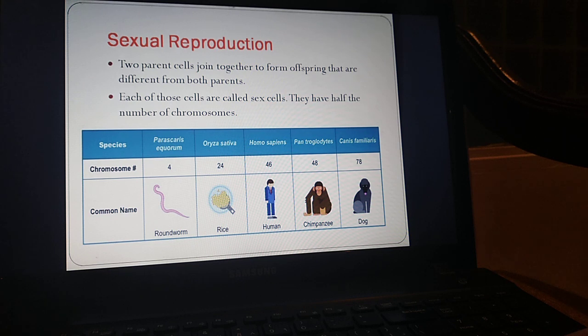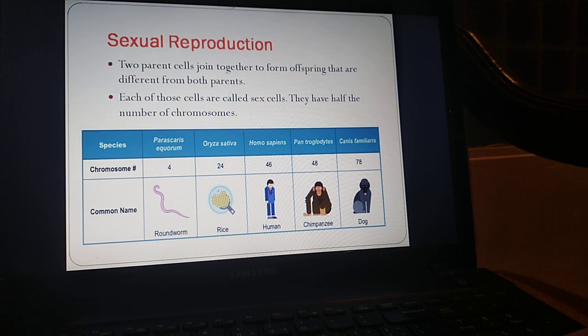And when they reproduce, they don't make exact copies of themselves. To make sexual reproduction happen, we need something called the sex cells. These sex cells have half the number of chromosomes. إلها نصف عدد الكروموسومات. طيب إحنا حكينا مايتوسس الانقسام المتساوي ما بعمل هيك، بنتج لي نفس عدد الكروموسومات.